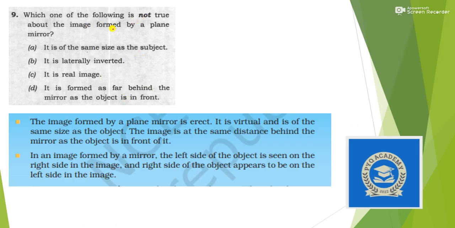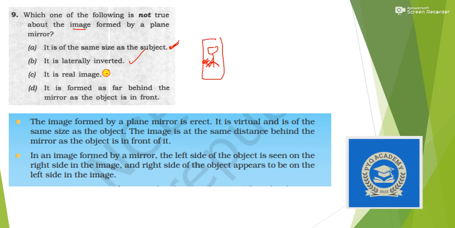Which one of the following is not true about the image formed by a plane mirror? A repeated question asked from the concept of plane mirror. The image is of the same size as the object. Yes, in a plane mirror, when you stand in front of the mirror, you find your same size, not less or more. It is laterally inverted. Yes, your right hand will be seen as left in the mirror. So yes, it is true.